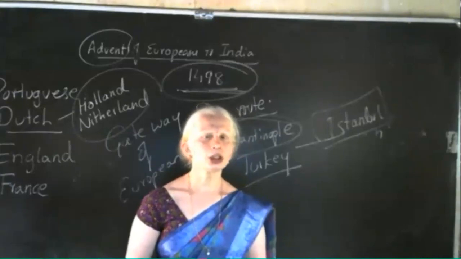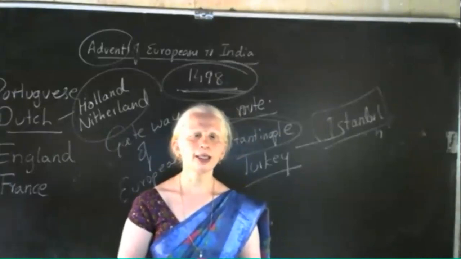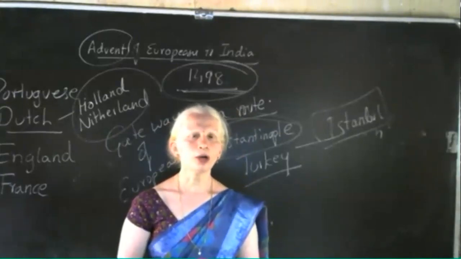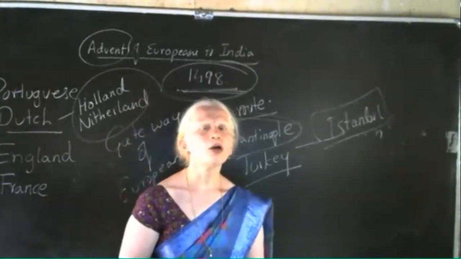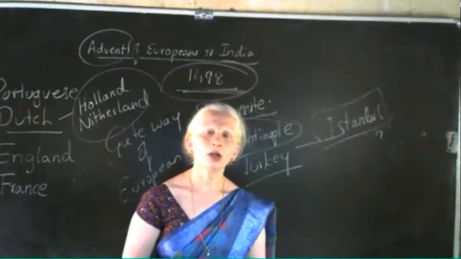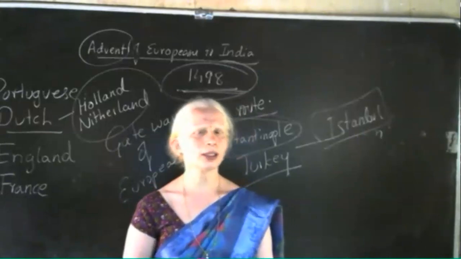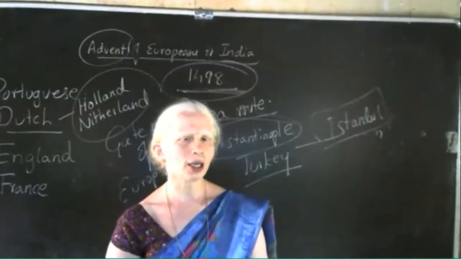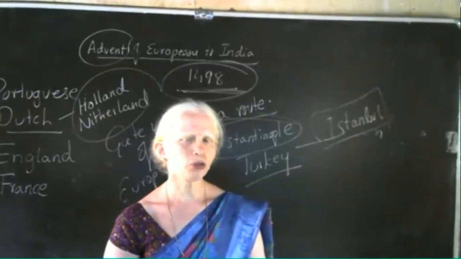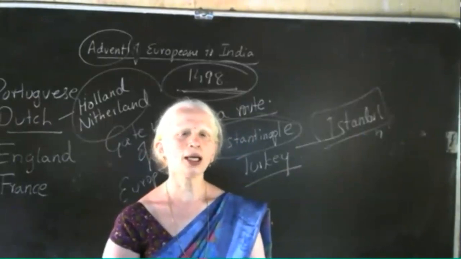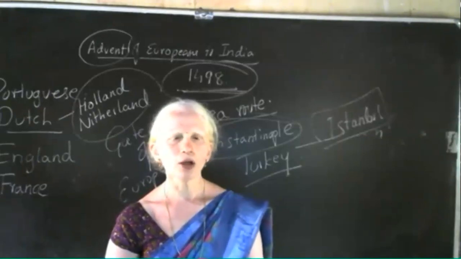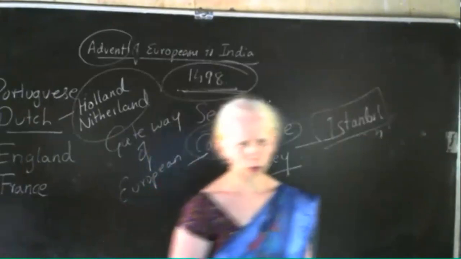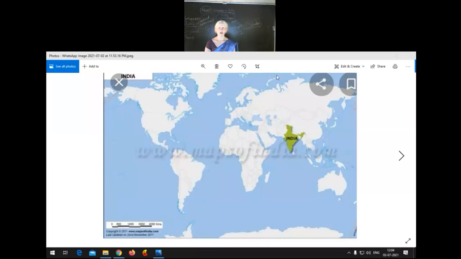These four nations, Portuguese, then English, then Dutch and French, invaded India. So now what we have to see is how they came to India, where they are located in the world map, all those things. Let us see and further understand the lesson. First we will check where India and the other nations are located in the world map. Once I share the page, look, children.